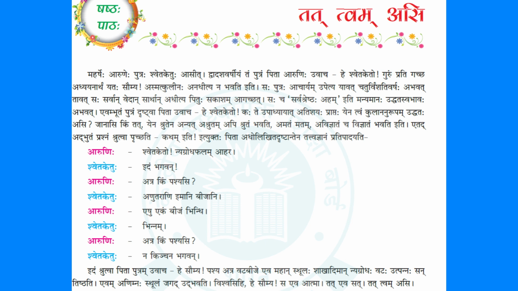Vedas are basically a compilation of many shlokas about how people led their life, how our five elements need to be taken care of, how they need to be worshipped. These kinds of things are discussed in Vedas. And the last part of every Veda is called Upanishad. Upanishads basically talk about personality development. Mental health and personality development are not new to Indian civilization. We had always thought about it.